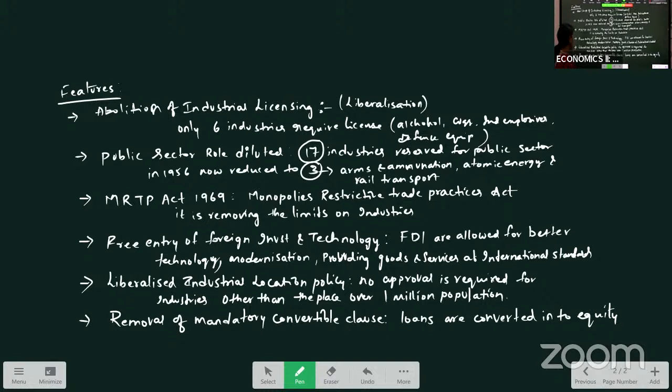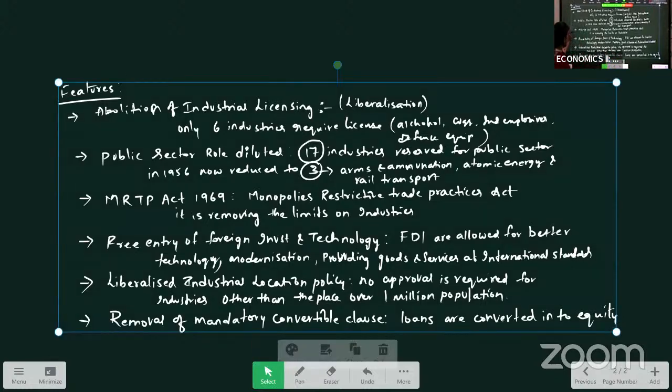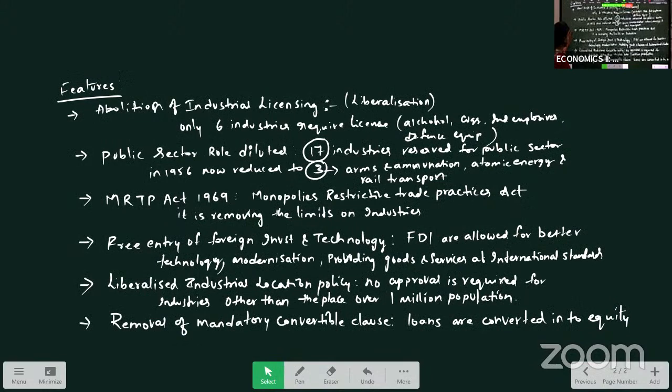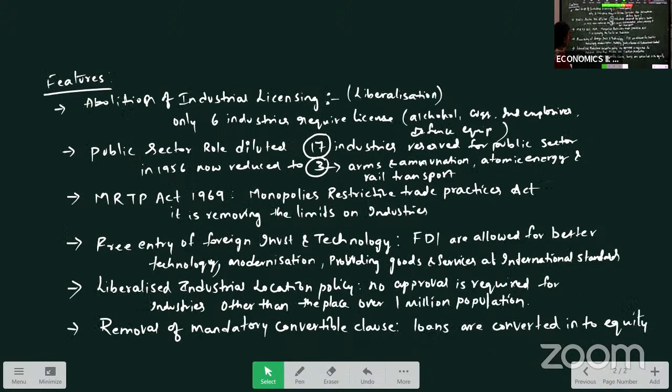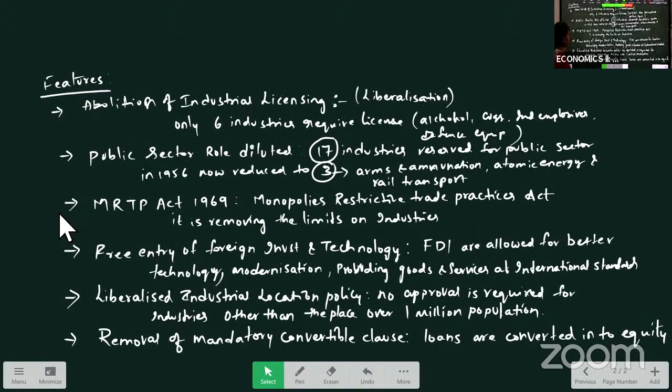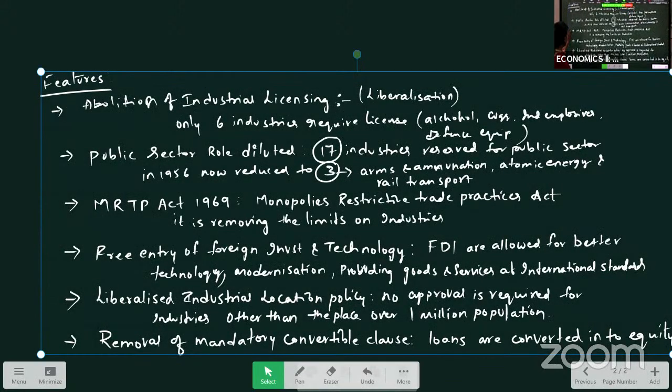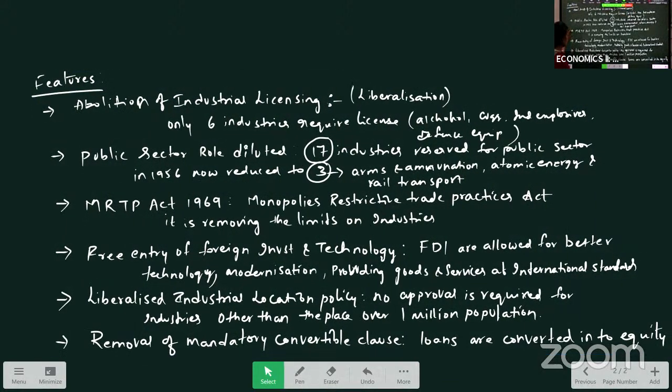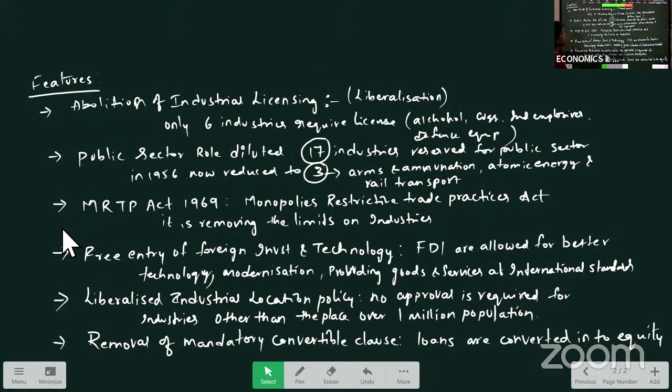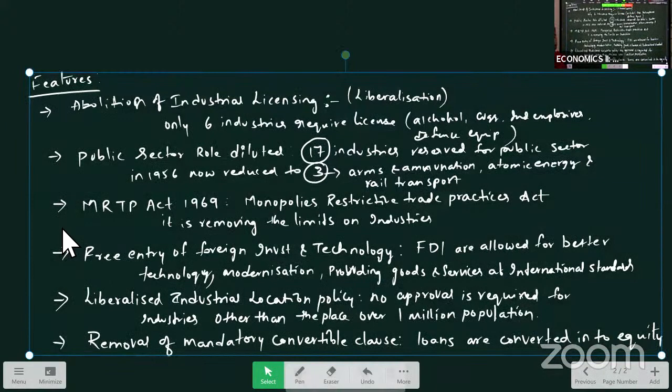Okay, and removal of mandatory convertible clause. Removal of mandatory convertible clause means here the convertible clause which was there in the country, that is loans are converted into equity. This convertible clause has been removed with 1991 policy.